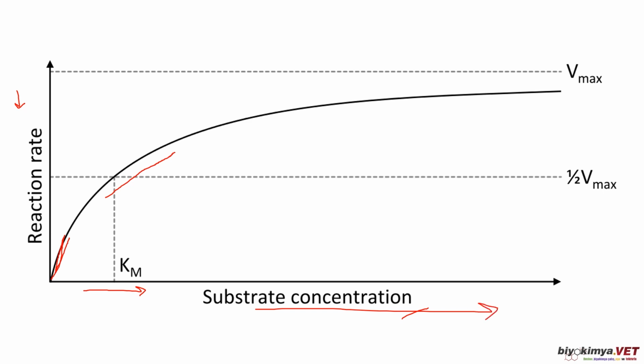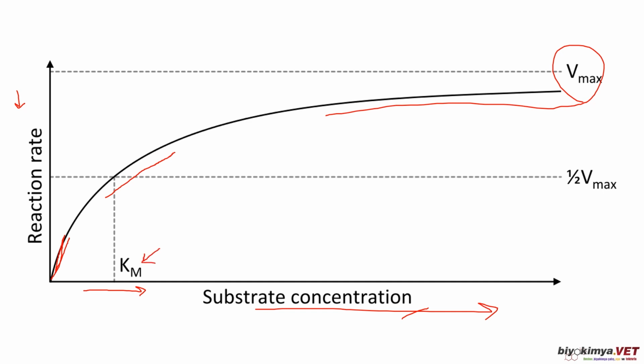At some point, all enzyme molecules begin to actively interact with the substrate. And this is the saturation point of the enzymes. At this point, the reaction rate does not increase further because all the enzyme molecules are already in use. And this maximum rate is called the Vmax.